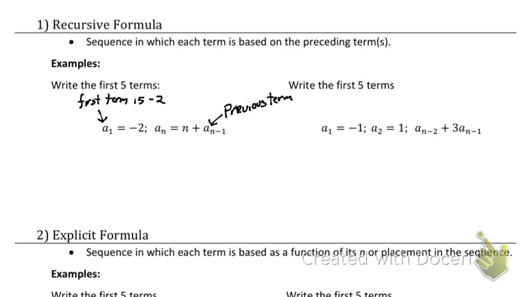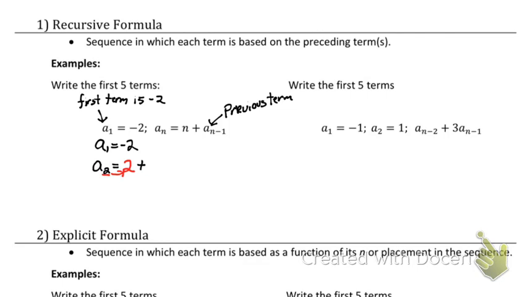So it says find the first 5 terms. Well, they already gave me the first one. So a sub 1 equals -2. You can either rewrite it or just leave it up there. My second term, so the term I want, is going to be whatever that n is. My n is 2, so we're going to put 2 here.